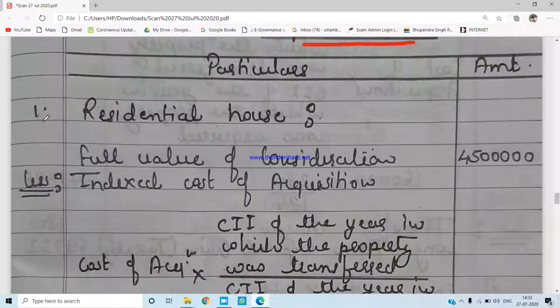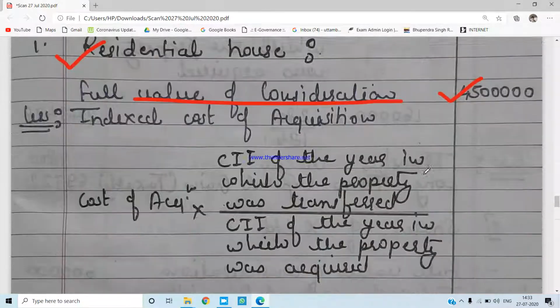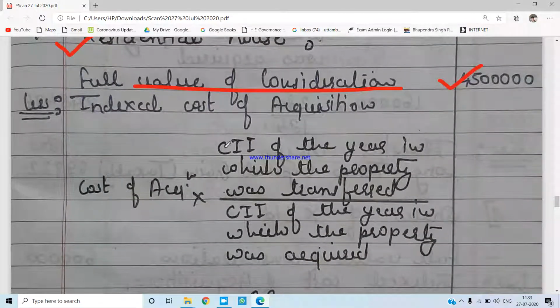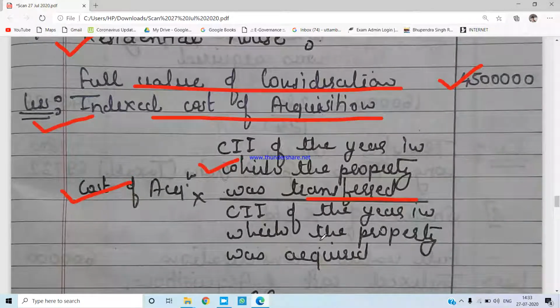There are again 3 to 4 assets which Miss Aditi is holding with her. The very first asset was the residential house. She has sold this house for rupees 45 lakhs. That is the full value of consideration. Because this is a long-term capital asset, we have to take into consideration the indexed cost of acquisition. How will you calculate that? Cost of acquisition into cost inflation index of the year in which the property was transferred divided by the cost inflation index of the year in which the property was acquired.